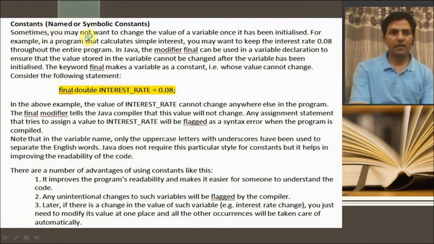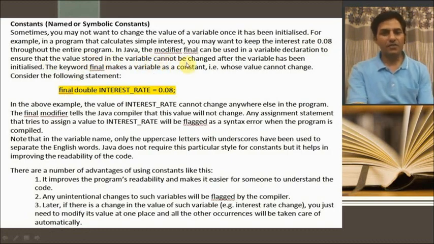Constants. Sometimes you may not want to change the value of a variable once it has been initialized. For example, in a program that calculates simple interest, you may want to keep the interest rate, that is 0.08, throughout the entire program. In Java, the modifier final can be used in a variable declaration to ensure that the value stored in the variable cannot be changed after the variable has been initialized. The keyword final makes a variable a constant, that is, one whose value cannot be changed.